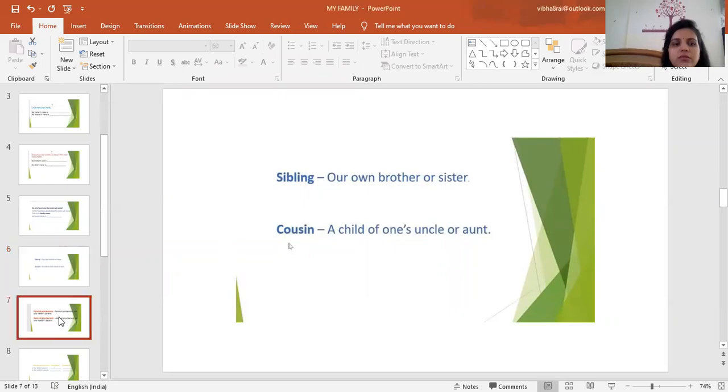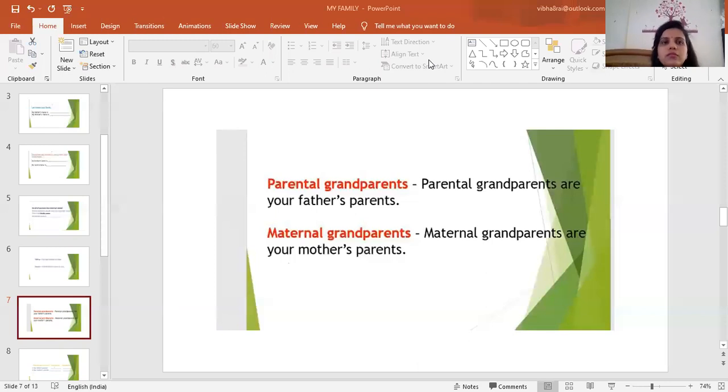Now come to next part. Sorry, because of network issue, it happens. Now come to next topic, parental grandparents. Children, I'm going to explain you about two more things, parental grandparents and maternal grandparents. So what is parental grandparents? Parental grandparents are your father's parents. Your father's parents are known as your parental grandparents.